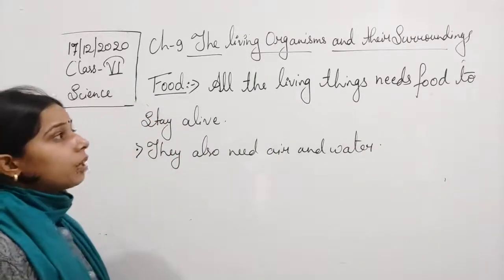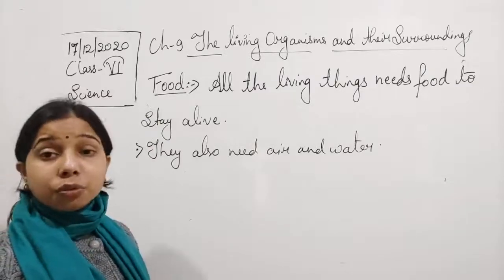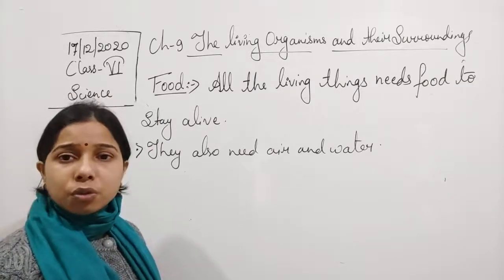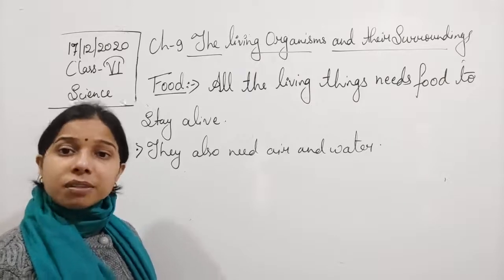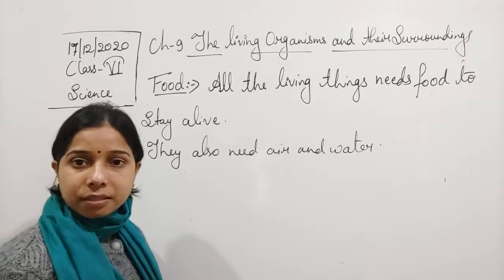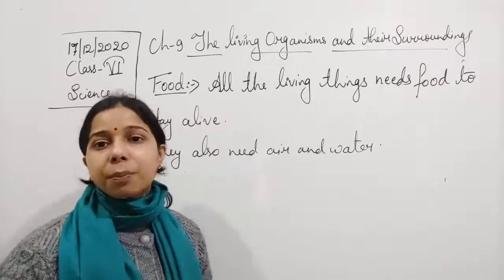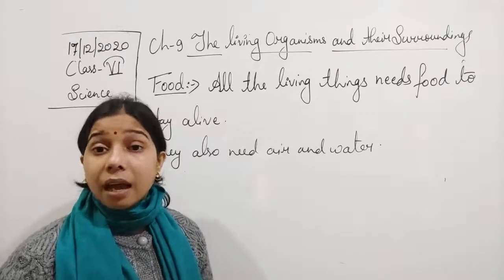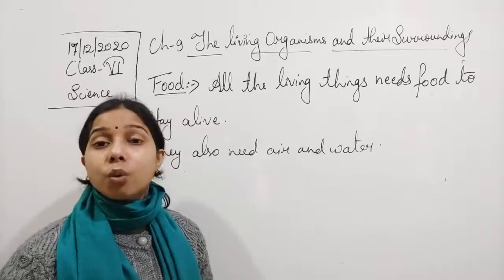Now you see here, students, if we talk about the plant, you know that plants need not depend on others for their food because they have chlorophyll and are able to perform the process of photosynthesis. With the help of photosynthesis, plants are able to make their own food.